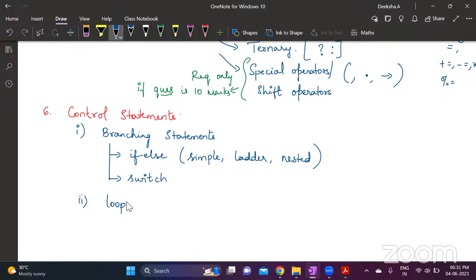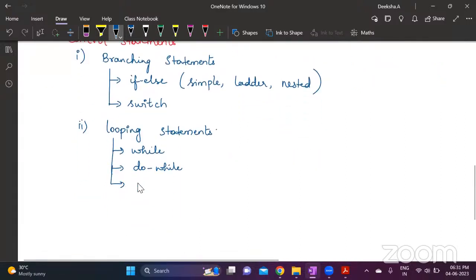So many questions are asked based on looping statements. Under loops, you have the while loop. Difference between while and do while is an important question. And then you have the for loop.